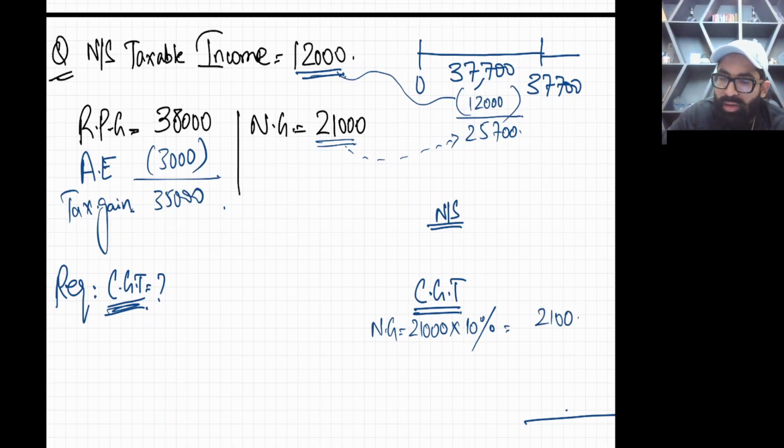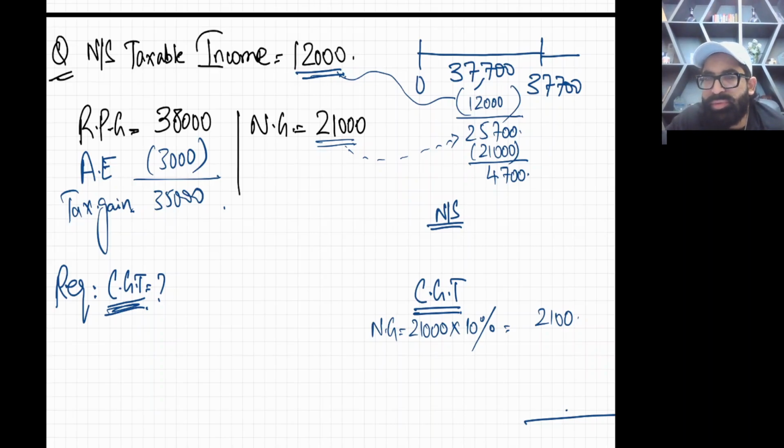Now, out of 25,700, we have used 21,000. So 4,700 is the unused capacity. Now this unused capacity will be used in RPG.